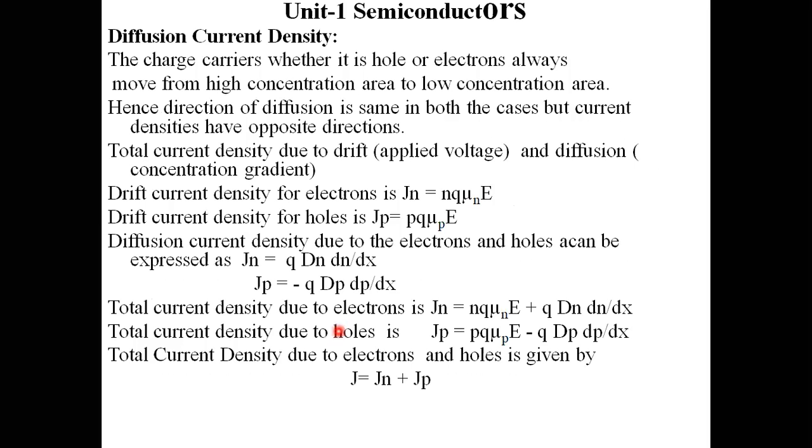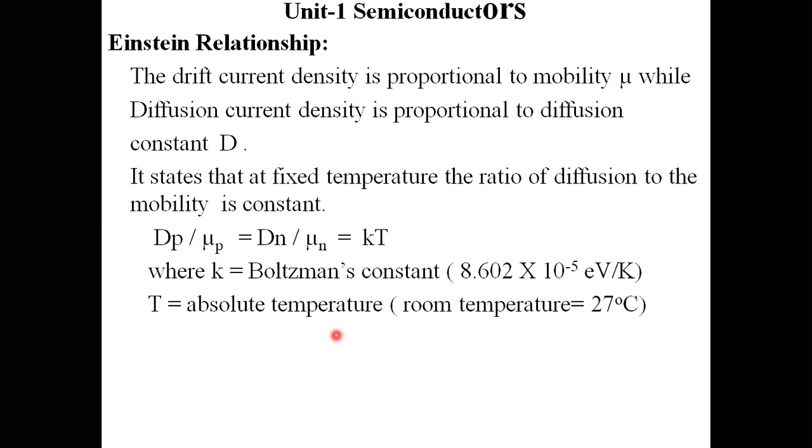And the final one is the Einstein relationship. In this Einstein relationship, we know the drift constant as well as the diffusion constant. Both the constants, it is the ratio of drift as well as diffusion. Drift current density is proportional to mobility mu, while diffusion current density is proportional to diffusion constant capital D. This is the statement.